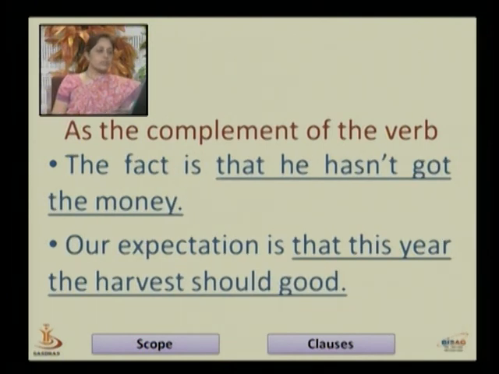Some more examples. The fact is that he hasn't got the money. Here, that he hasn't got the money is a noun clause, and it functions as the complement of the verb is. Next, our expectation is that this year the harvest should be good. Here, that this year the harvest should be good is the noun clause, and it functions as the complement of the verb is.